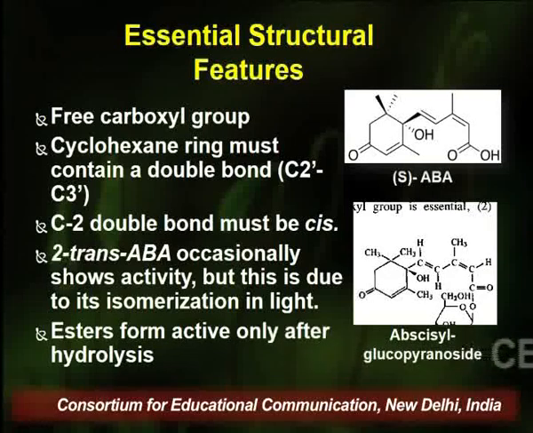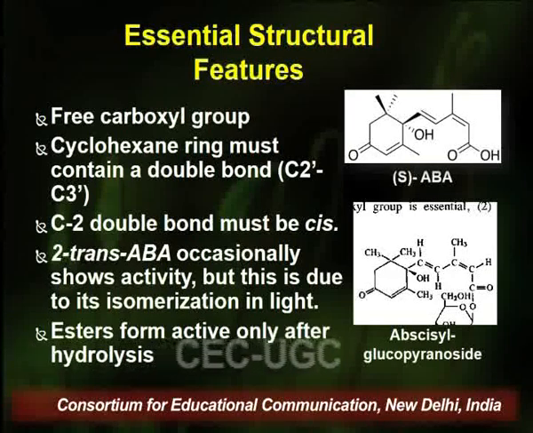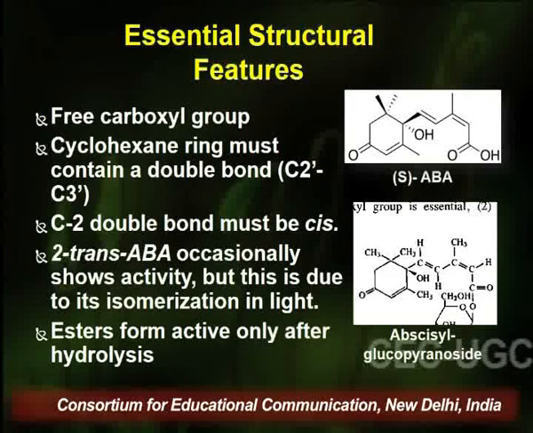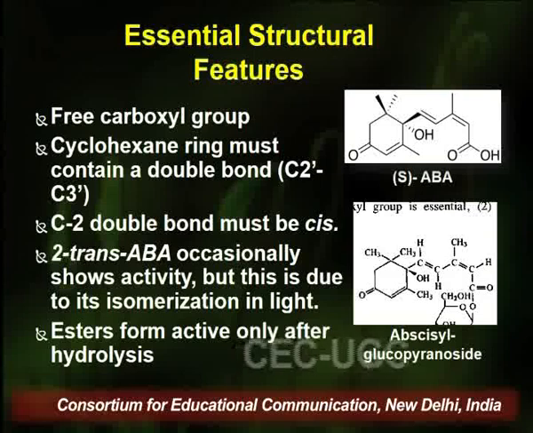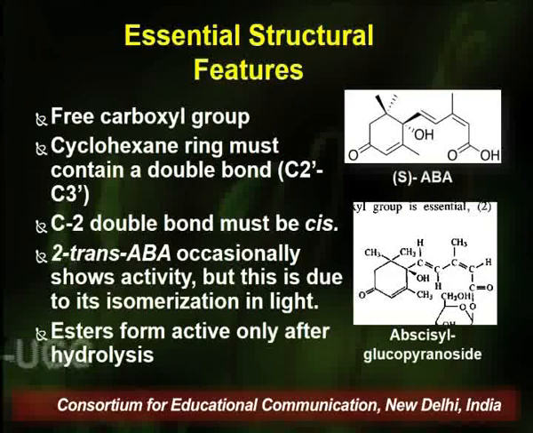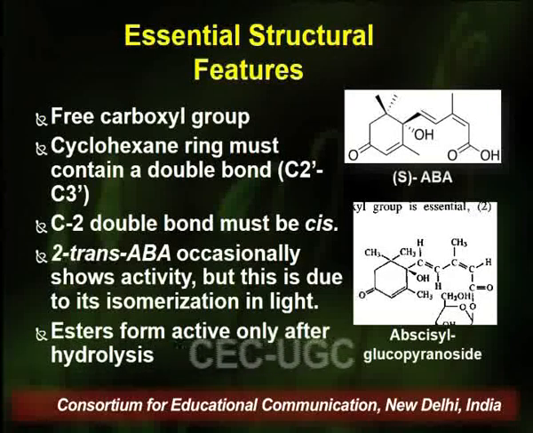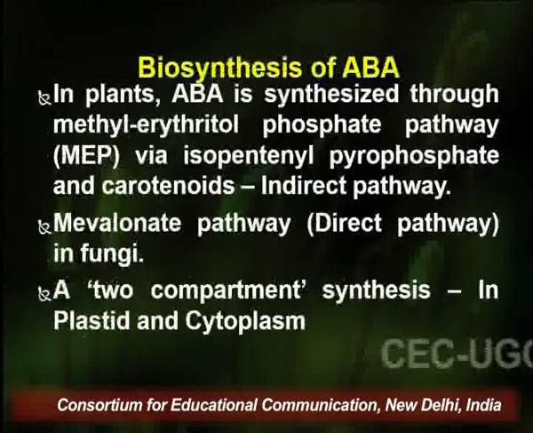Here glucose is attached to the abscisic acid molecule, and this glucose molecule is attached at the hydroxyl group present in the acidic moiety of the structure. So when abscisic acid is present in the glycosidic form, with the glucose molecule attached, this glycosylated form acts as the storage form of abscisic acid. And whenever this glycosylated form undergoes hydrolysis, removing the glucose molecule from the carboxyl group, it releases the free abscisic acid, which is now active to show its physiological effects on the plant.